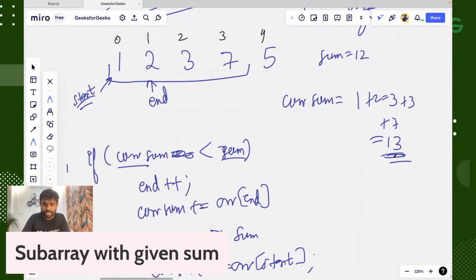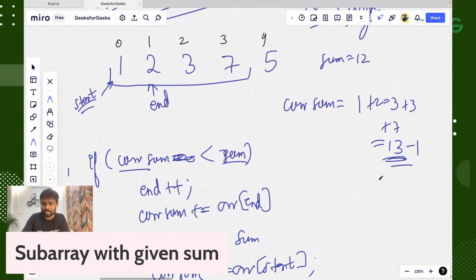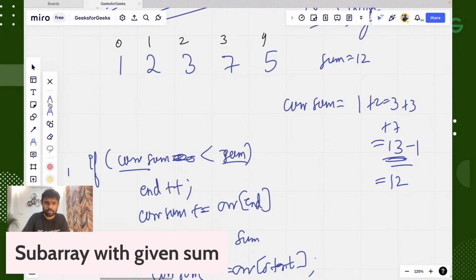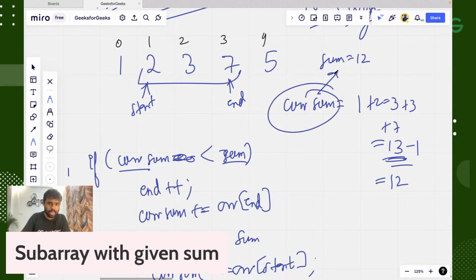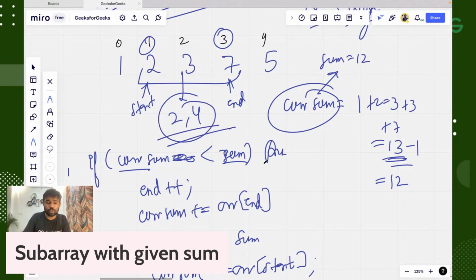So from the current sum, the start value, which is 1, is subtracted, and it will become 12. And now the start will also come to the next position, and end was here. Now you can see our current sum is equal to our required sum. And this will be the answer, which is 1 and 3. If I write in 1-based indexing, it will be 2 and 4. And 2 and 4 will be the answer for this particular approach. Got it? Is it okay?